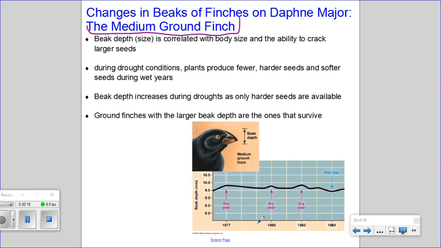Now, what this chart shows is that over a number of years, when there were dry years and thus only harder seeds available, the individuals with larger beak sizes were able to crack those seeds open and feed, and thus were the ones that survived and passed on their genes for larger beak size. Scientists found that there was an increase in larger beak size. And every time there was a dry year, they could see a very quick increase in beak size within those populations.